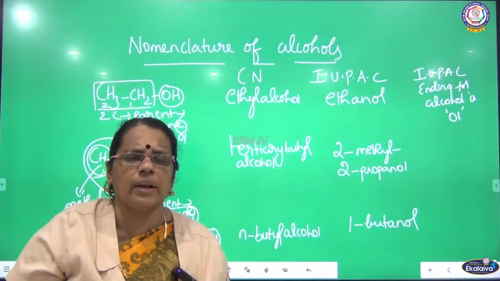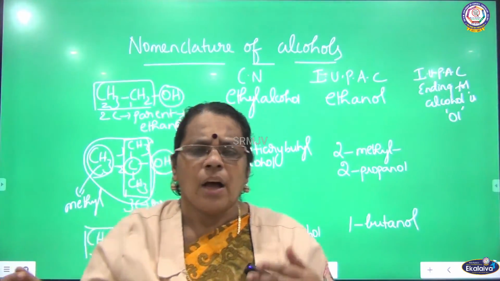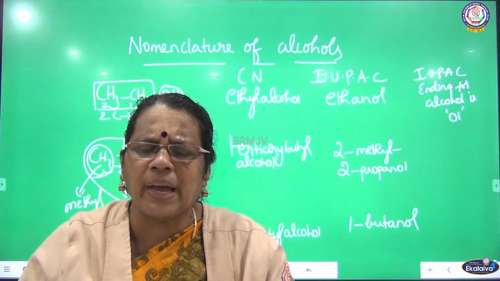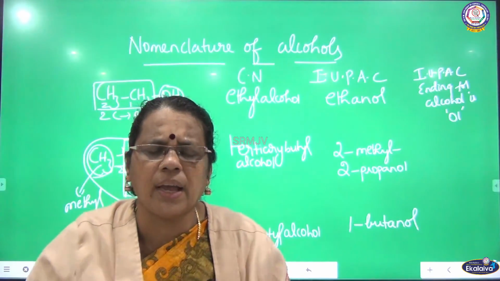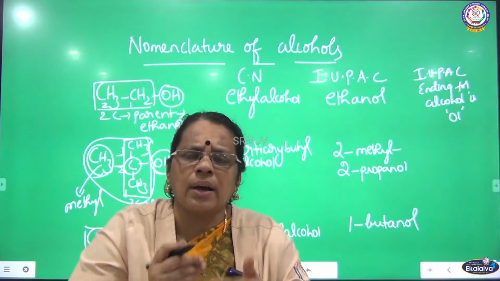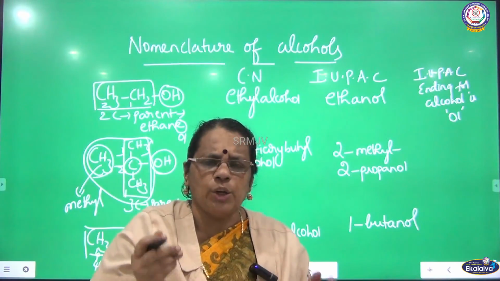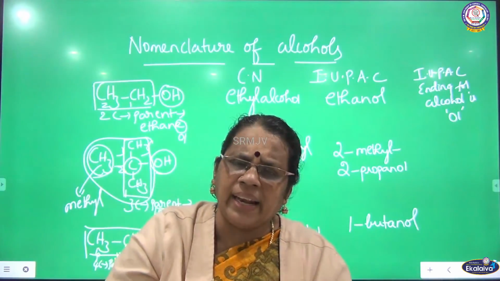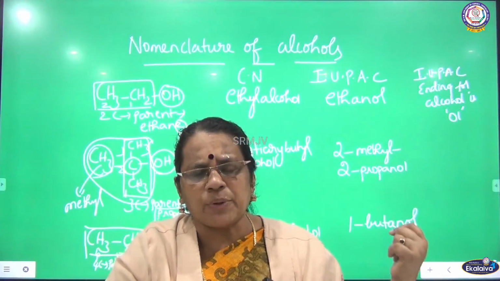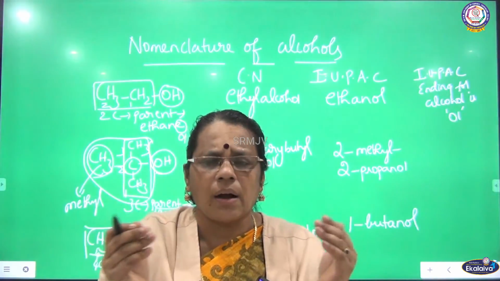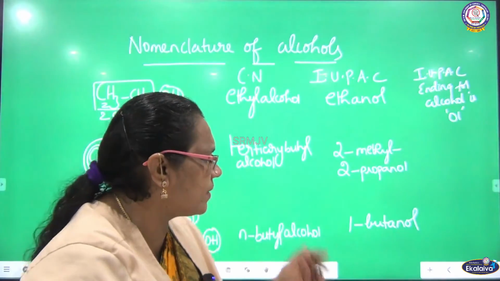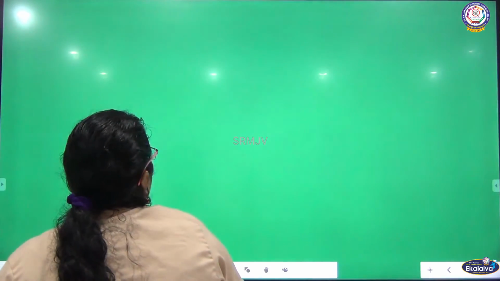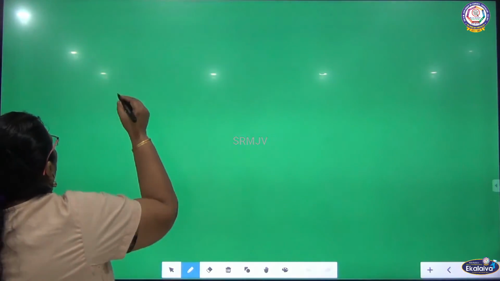So we have 2 different names, the common name and the IUPAC name. How do we give the common name? Based on the alkyl groups present, like methyl, ethyl, propyl, isopropyl, neopentyl, tertiary butyl, along with which you include alcohol. According to IUPAC, we have to number the carbon, see the longest chain, see the position of OH and the position of other substituents also, and according to that name the alcohol. So this is one way of naming. Now we are going to see another classification, alcohols having 2 OH groups.